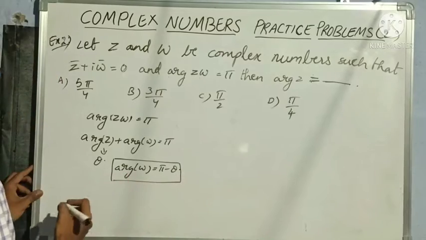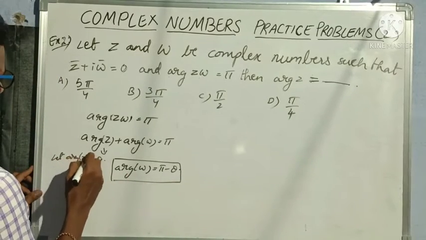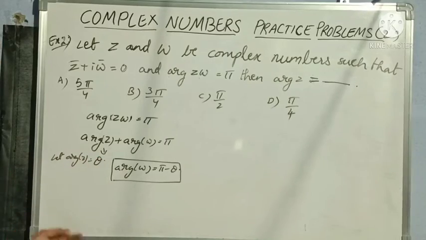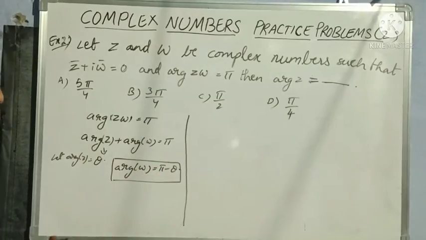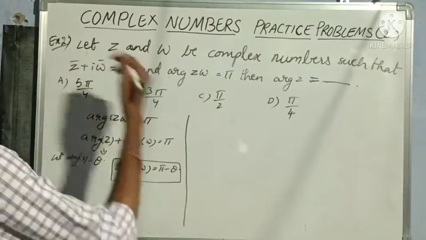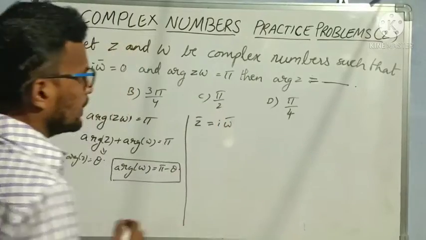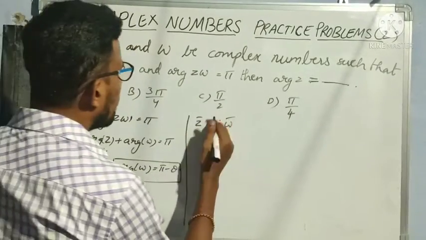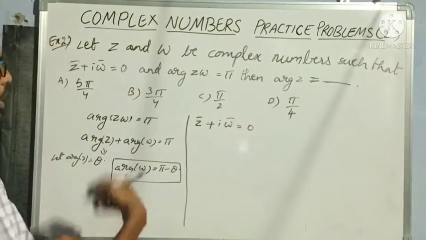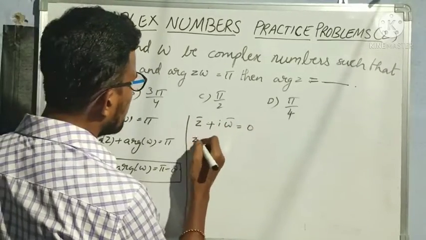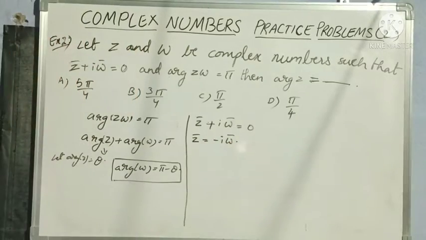Everybody understood? Let argument of z is equal to theta, then argument of w is equal to pi minus theta. Whenever I need argument of w, then I can substitute pi minus theta. So now let us come to this condition. So z bar plus i w bar is equal to 0. Okay. So if I send this plus i w bar that side, then that becomes z bar is equal to minus i w bar, right?